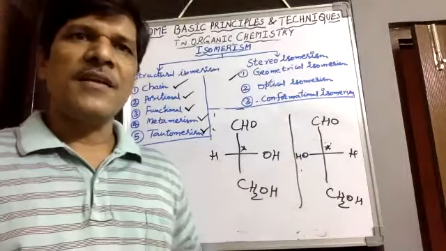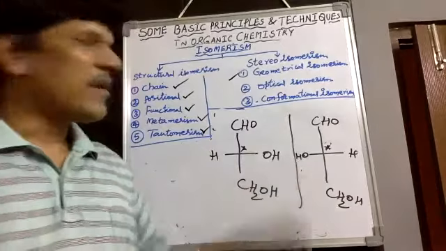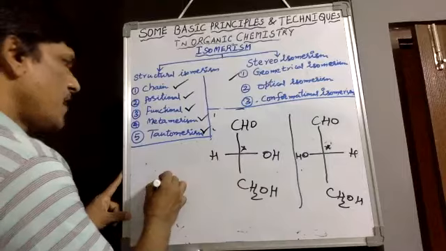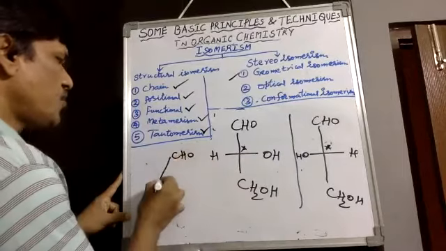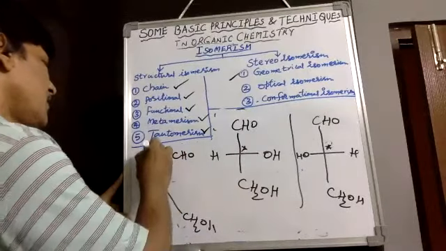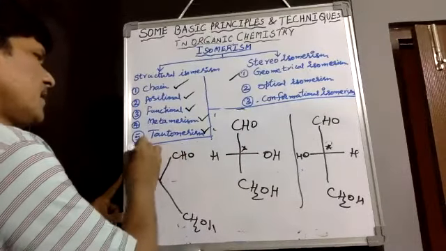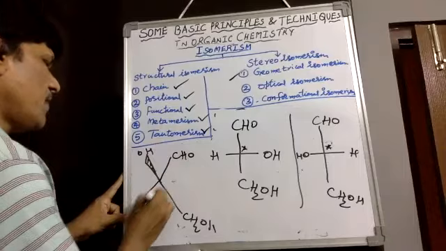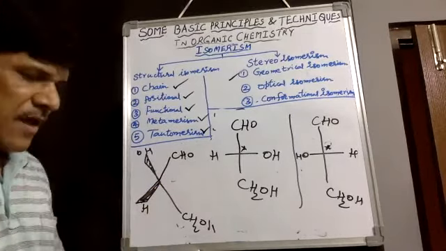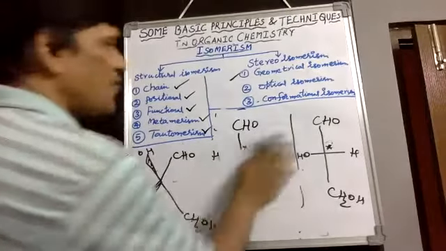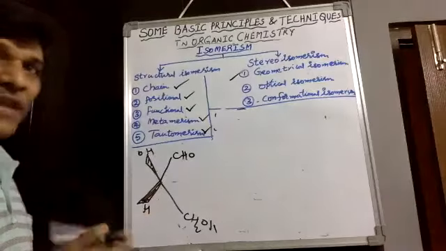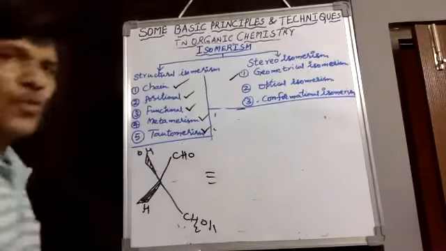Around the carbon center, we can calculate how many chiral centers are there by using this model. They are also denoted with 3D structure. Suppose one is CHO, another is CH2OH, one is with the broken wedge, that is OH, and another we take with solid wedge, hydrogen. Whenever this structure is there, we should always convert it into 2D structure. The same glyceraldehyde I drew in the form of 3D structure; whenever a 3D structure is there, we should convert it into 2D.